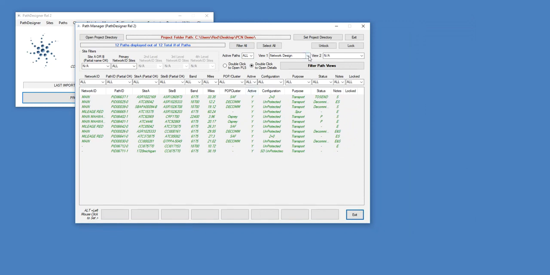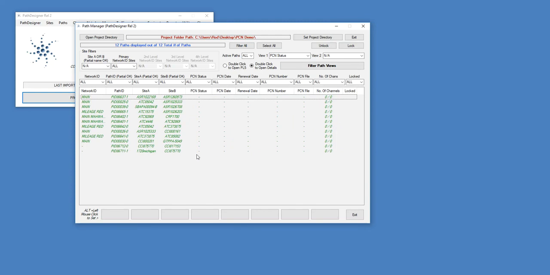These 12 paths, if I switch it to a PCN status view, you can see that there's no PCN status set for any of them. No date, no renewal dates, no PCN numbers or files, and no channels. So this is a system. Actually, it's part of a real system, but it's a system which has been designed. It's ready to be coordinated and frequency licensed, but it currently has not gone through that process.